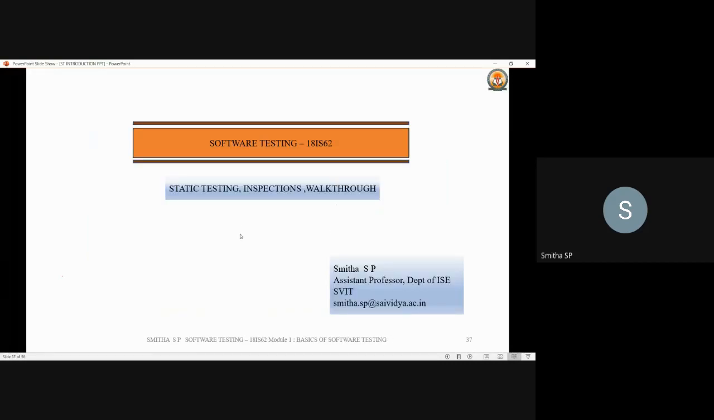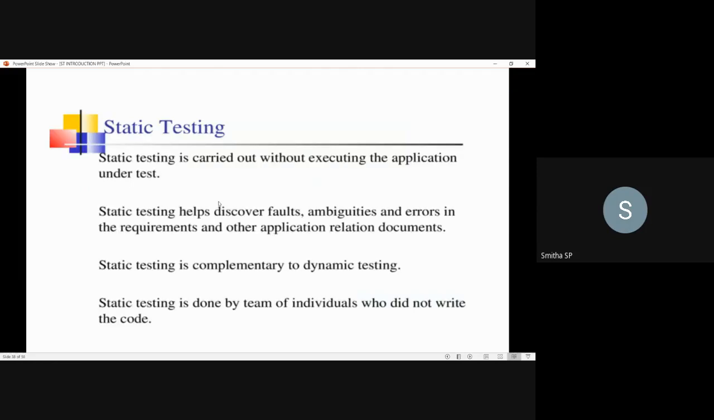Here we will be discussing static testing, inspections and walkthroughs, which are performed in the testing process. Now we shall have a discussion about static testing.